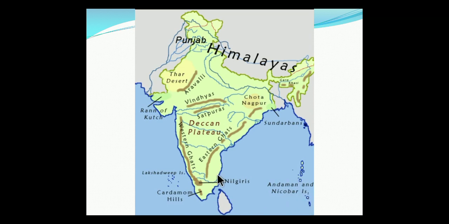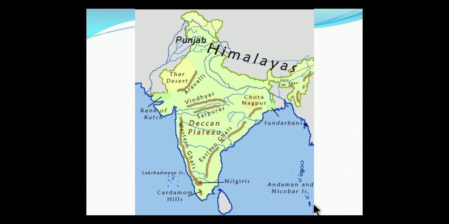We can see that the entire group of islands is divided into two broad categories. This one is divided into two parts. Till here it is the Andaman and here this one is the Nicobar. This is the northern portion and this is the southern portion.